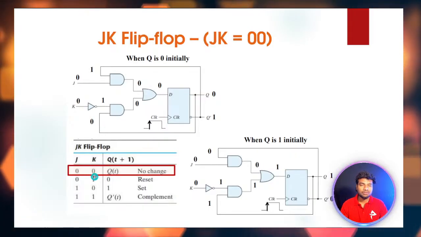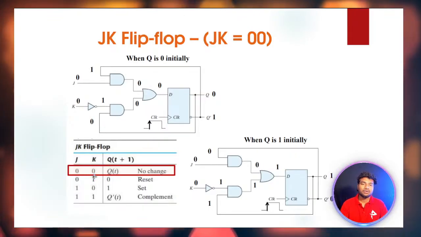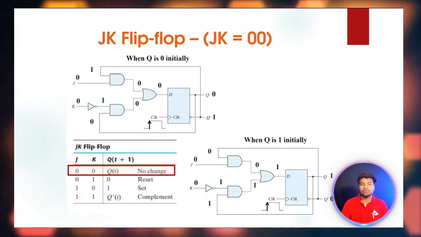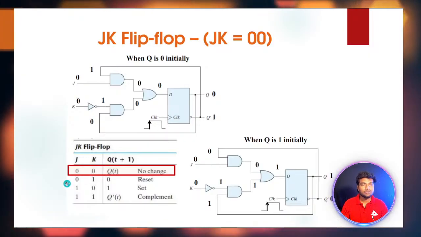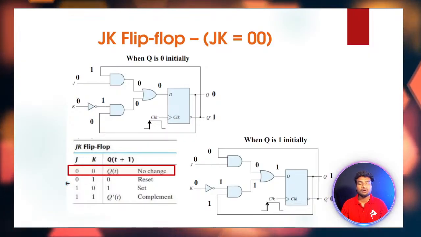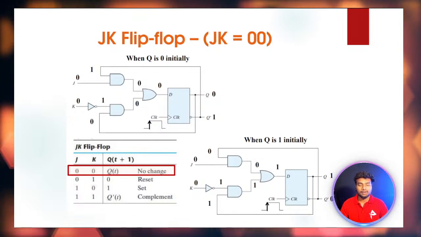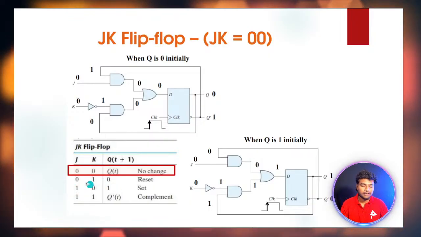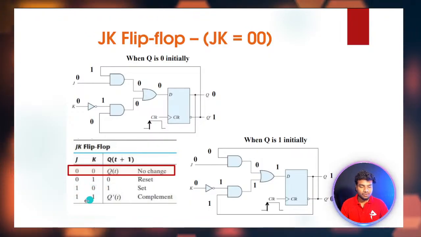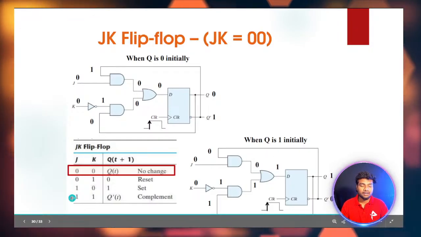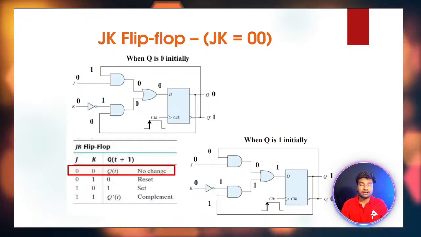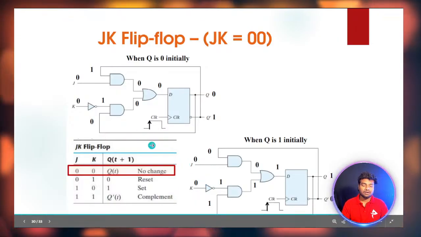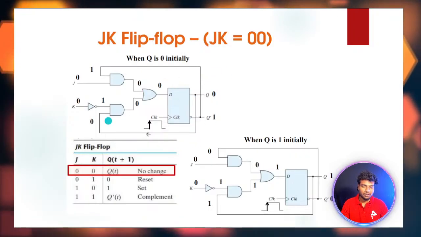So it works based on the SR latch. Set equals 0 means you will receive the output as 0. If set is 1, you will receive the output as 1. Same like J equals 0, output is 0. If J equals 1, the output is also 1. So 0 gives output 0, 1 gives output 1. It's like a set-reset kind of thing. And if both J and K are 1, the output will be the complement, which means Q bar. This is how it works.